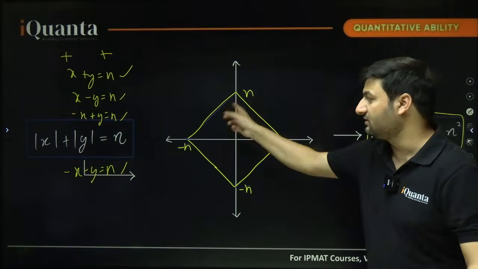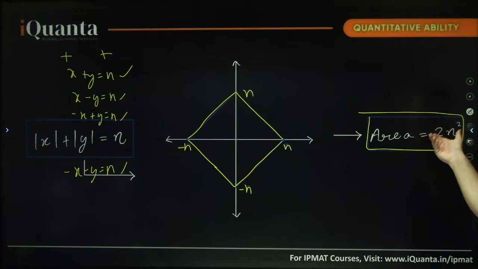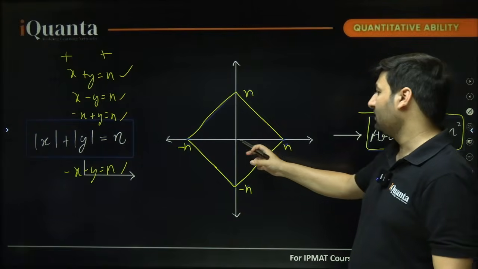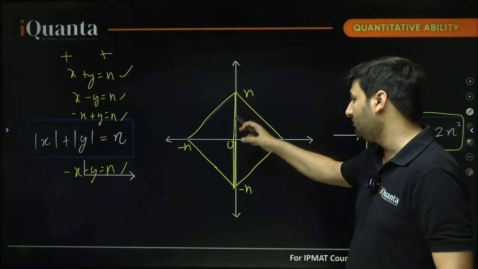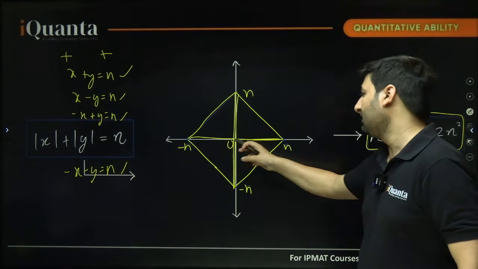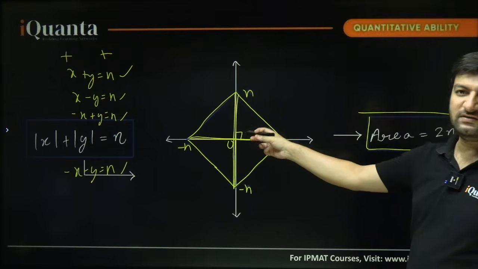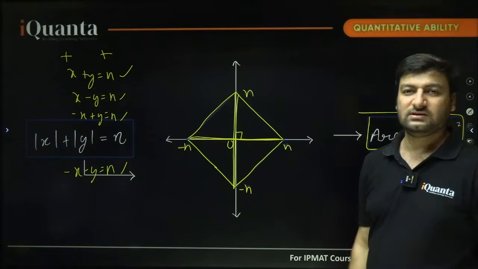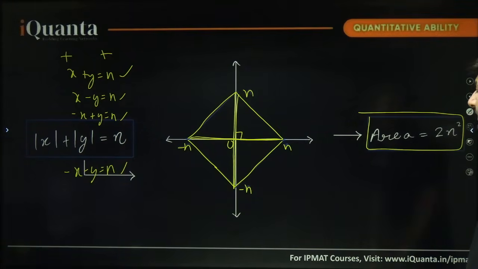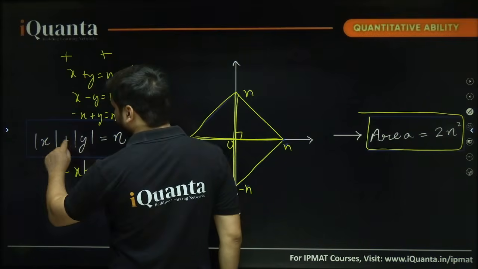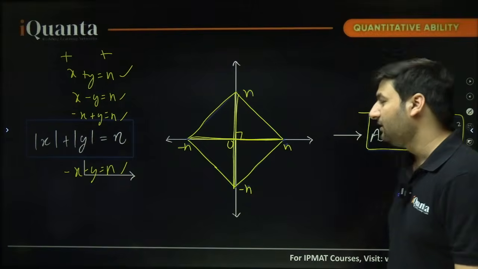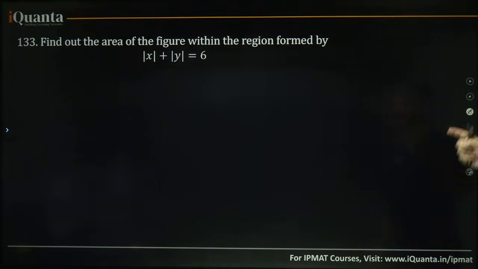They will look like this, okay. And area will be 2n square, okay. This is n. I mean, if you talk about this, this is completely 2n. This is completely 2n, and they are intersecting at 90 degree. You can apply half d1 cross d2 to find out the area of this figure, okay. I hope this is clear. Now there can be cases when in front of this x there will be a 2 written, 3 written, something like this, okay. This is the graph of mod x plus mod y equals to n.